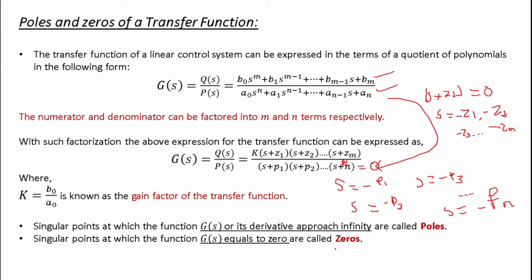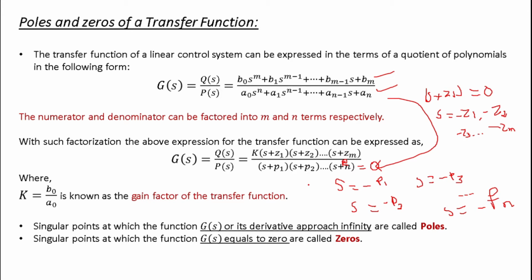And when g of s, your transfer function, equals 0, those are the zeros of the transfer function. Okay, so easily you can find them: whatever the equation is in the denominator and numerator, you have to find the roots of the system. Once you find the roots, whatever is in the numerator will give you zeros, and whatever is in the denominator will give you poles of the system.